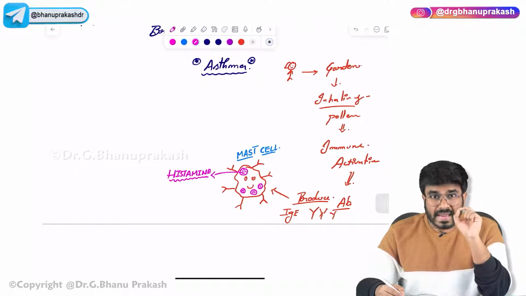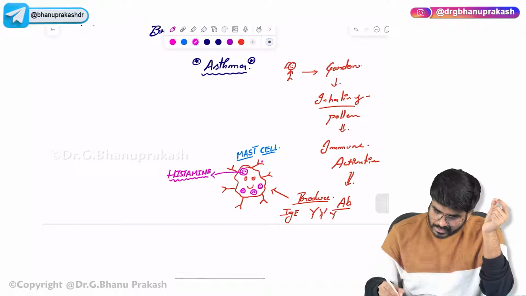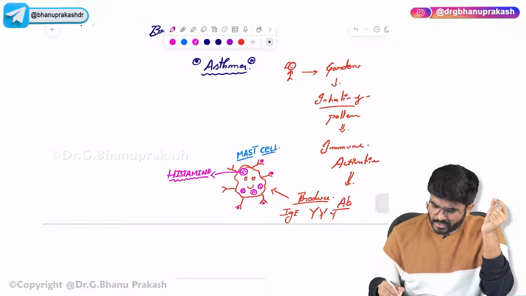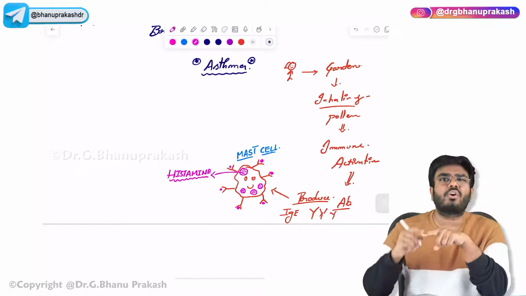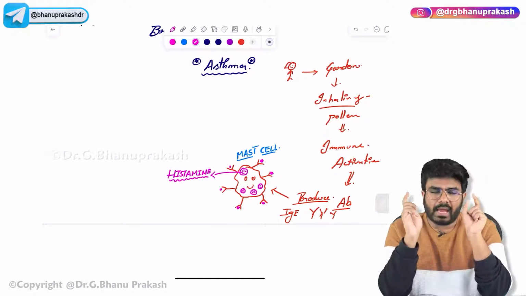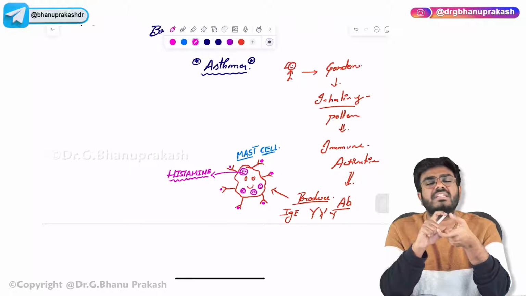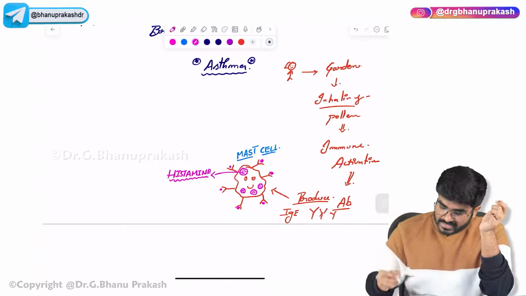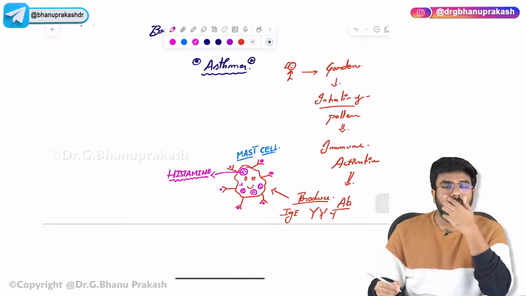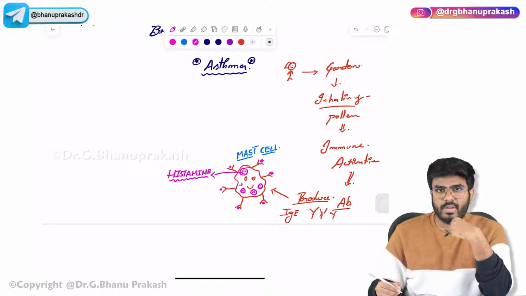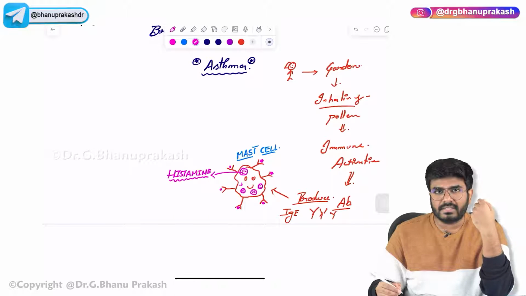This pollen, this antigen, is going to trigger these antibodies. What exactly happens is the antigen causes the cross-linking of these IgE antibodies, so that the mast cells are activated. Now the second time when the person takes the pollen, the mast cells are activated and release the histamine.